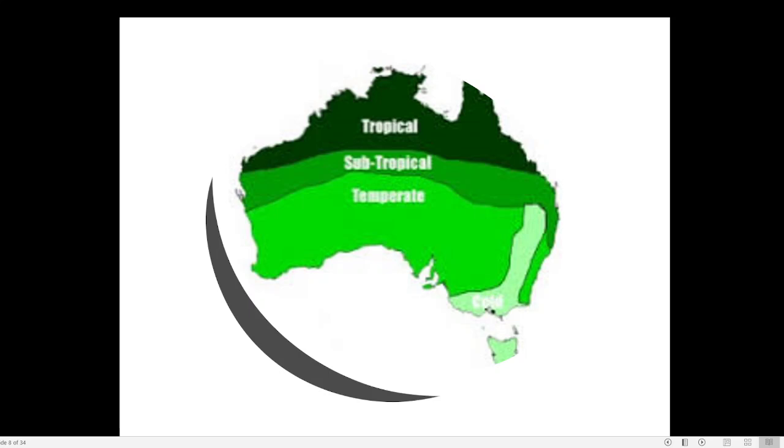Not always the case. Even in Australia, here there is a city called Melbourne. Here there is a city called Sydney. These are the richest areas of Australia because they are colder. And here there is a city known as Darwin. It is one of the poorest cities in Australia. Why is this kind of difference coming?